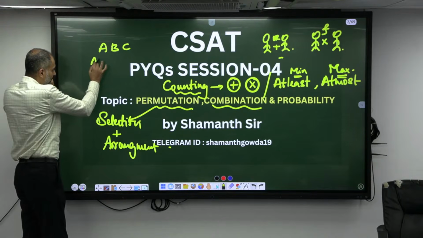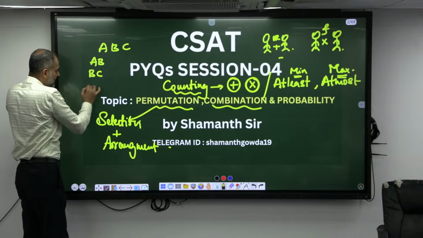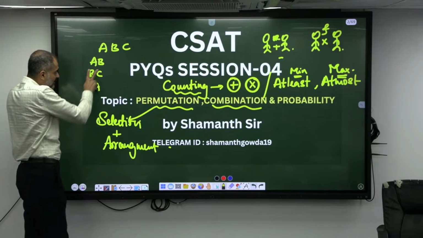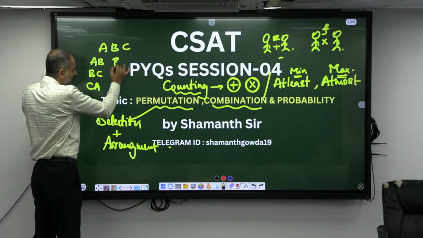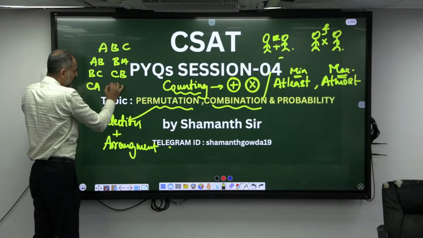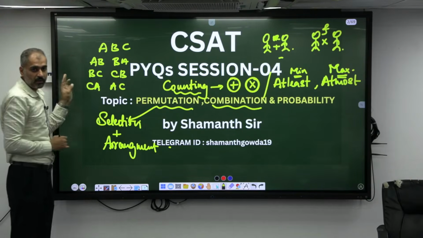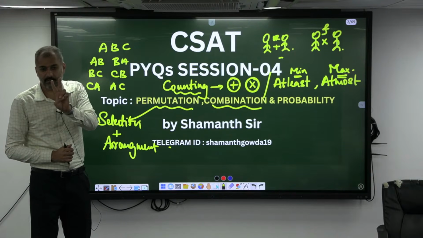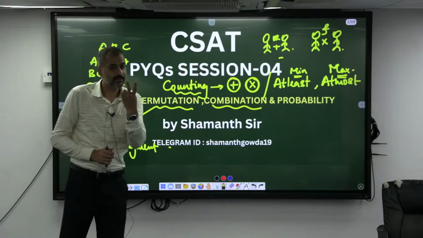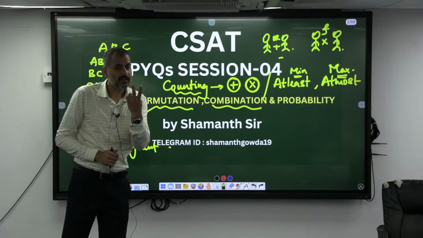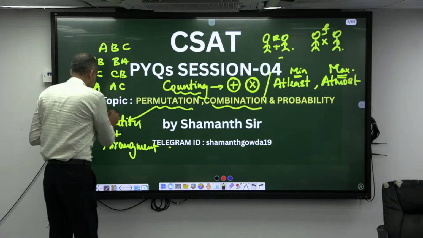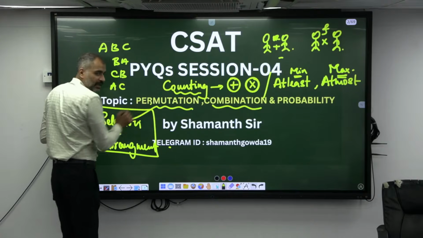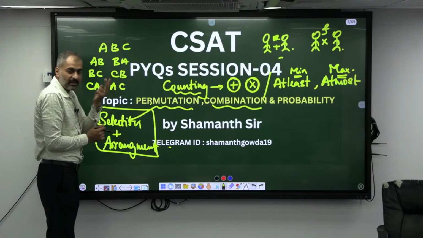AB, BC, CA. But if I take them in a different order, this also becomes BA, this is CB, and this is AC. Though there were three, we selected two at a time. After selecting, what we did? We arranged them in a different order. All these counting techniques are called permutation. Permutation is nothing but selection plus arrangement.